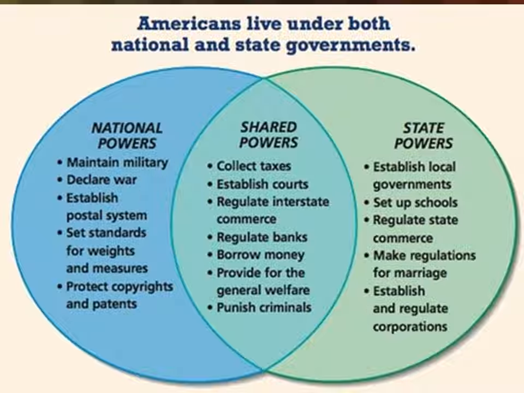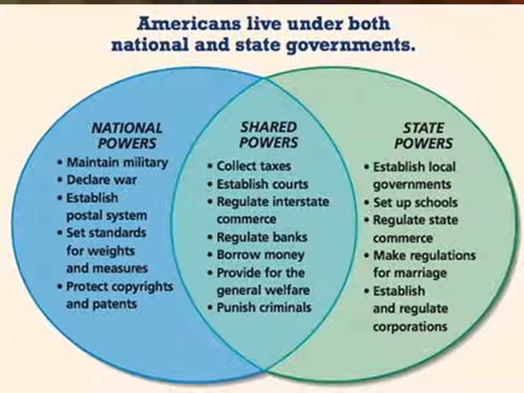So maintain the military, declare war, establish a postal system, protect copyrights and patents, set standards for weights and measures. Those are all things that only the national government can do. Now on the far right are all the powers that only the state governments can do. So this is only like the state of Texas or the state of Kansas or the state of Missouri. These types of things are establish local governments, set up schools, regulate state commerce, that's money or business, make regulations for marriages, and establish and regulate corporations. So that's only the state powers.